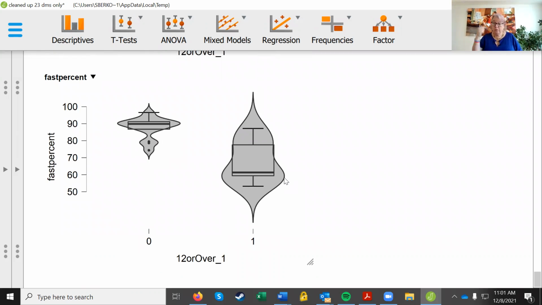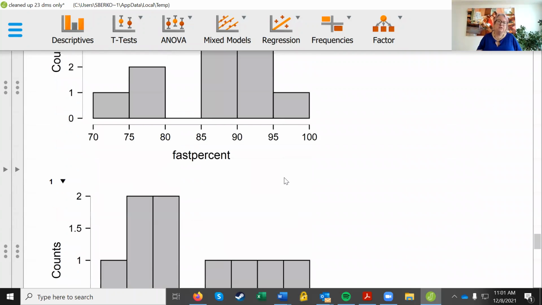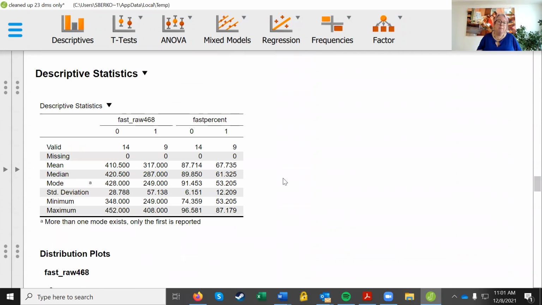So moving to the next question, question 6. I have 23 people. How many in each group? Wait, let's go back up top. 14 in the younger group, 9 in the older group, right? 14 young arrivers, 9 older arrivers. Those groups are not big enough for parametric statistics, right? You can look.